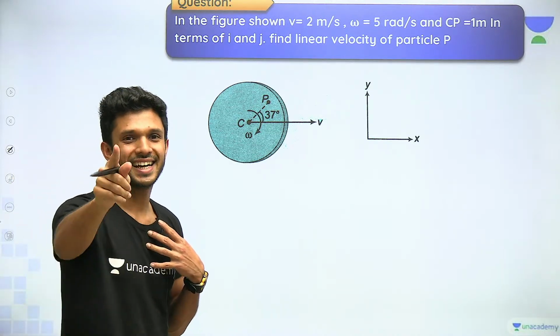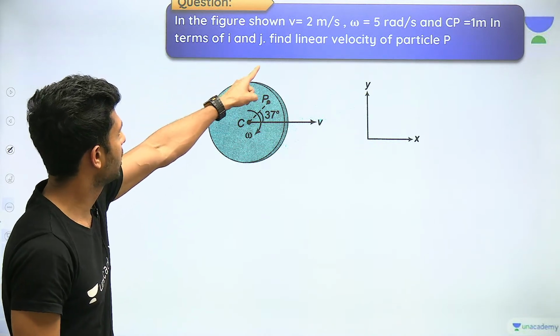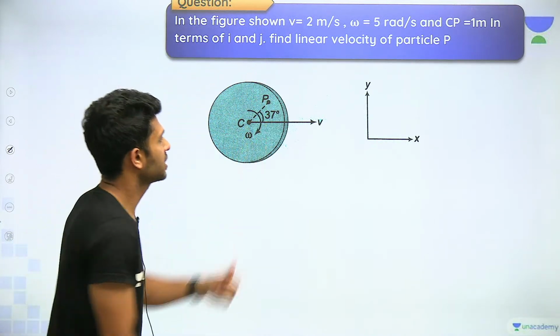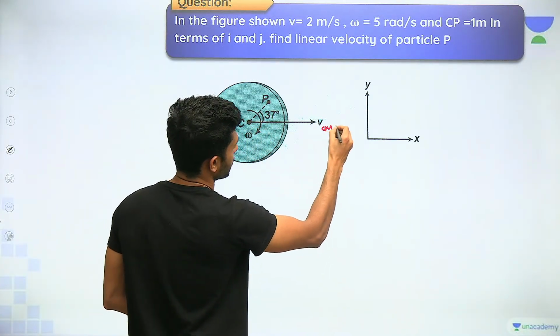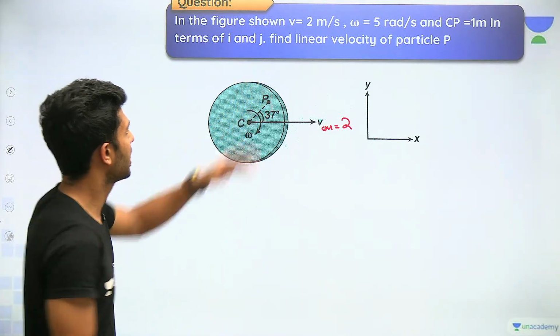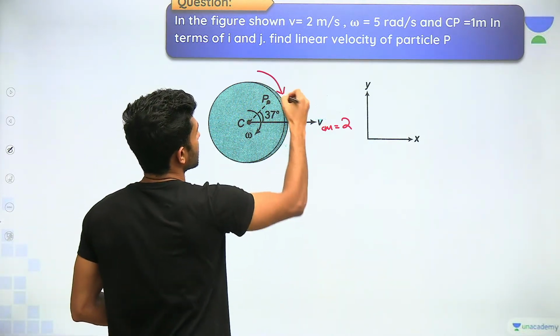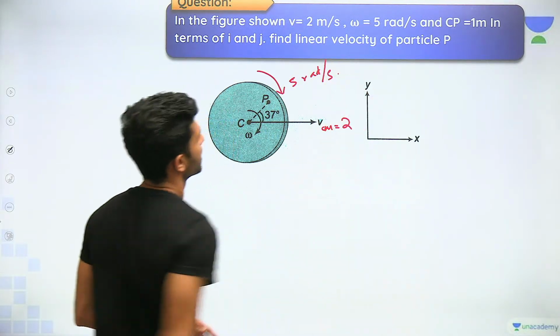In the figure shown, velocity is equal to the velocity of the center of mass. This is the center of mass, right? Velocity of the center of mass is given as 2 meter per second. Omega is given as 5 radian per second. That is also given.